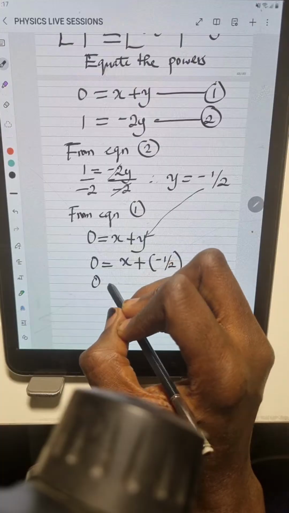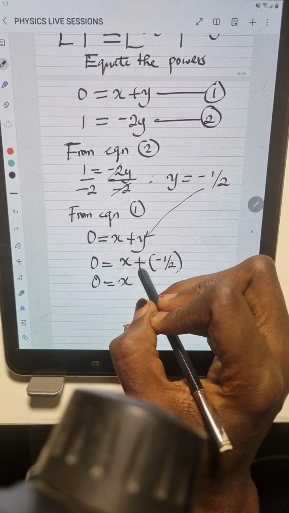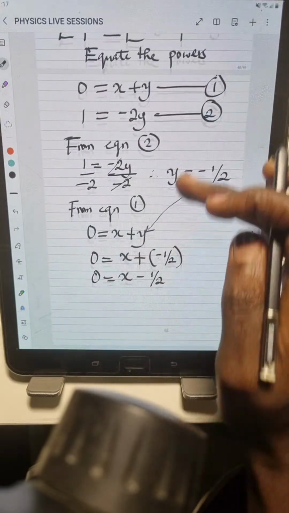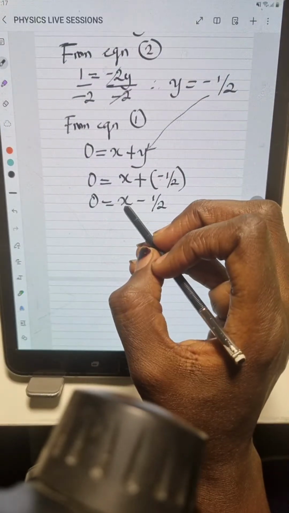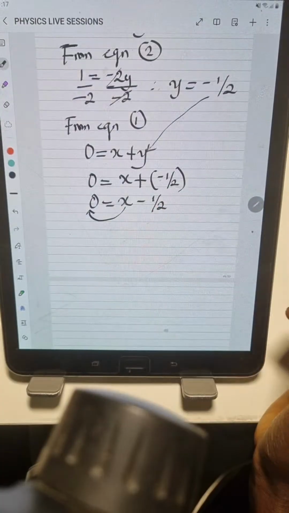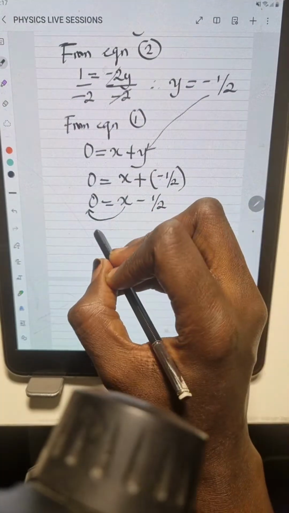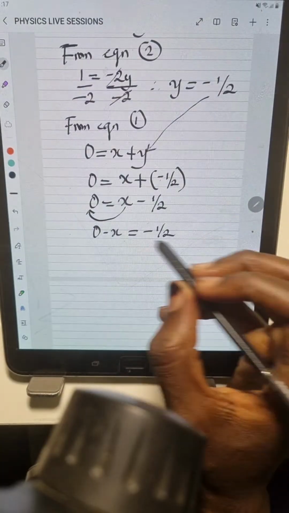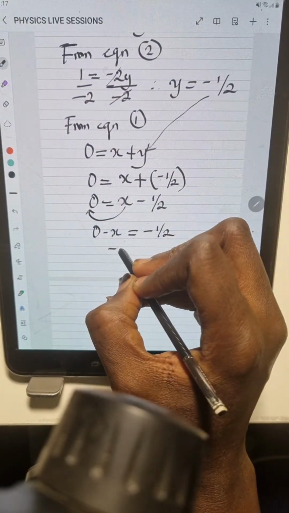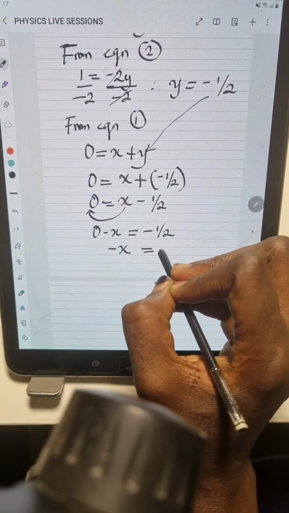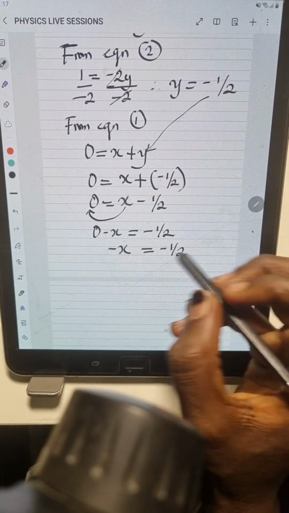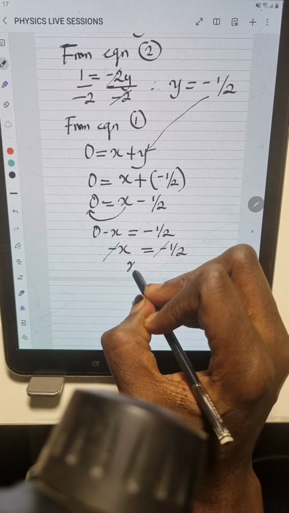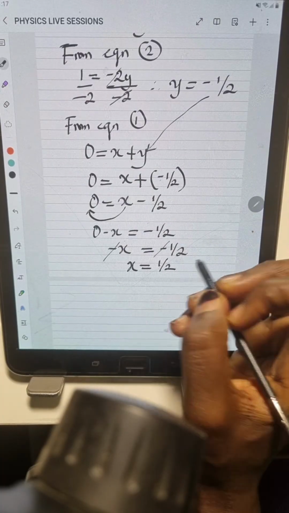So this becomes 0 is equal to x, plus times minus is minus, then we have 1 over 2, right? So collecting like terms, let's bring the x to the left hand side. This becomes 0 minus x is equal to minus 1 over 2. 0 minus x gives us what? Minus x, equal to minus 1 over 2. So we cancel out the negative on both sides, right? So we have x is equal to 1 over 2.